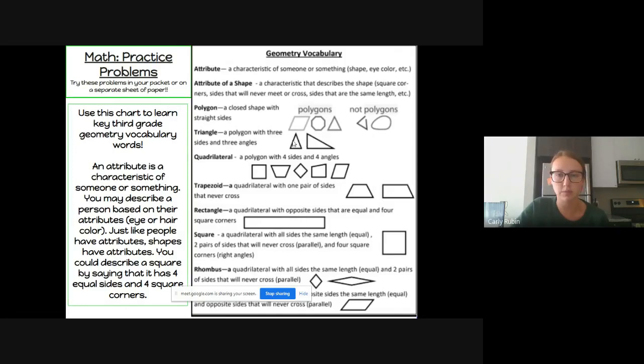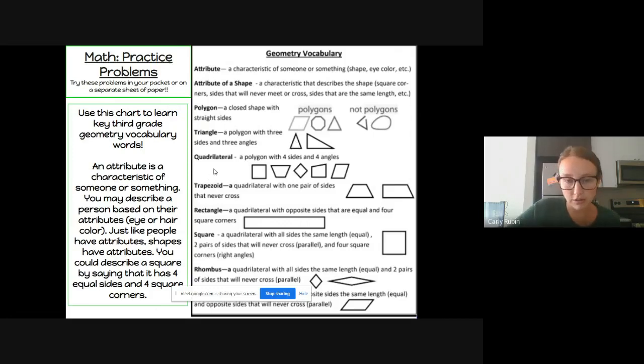You can see this triangle has 1, 2, 3 sides, and the angle is where two lines meet. So here's an angle, this corner right here, an angle right here, and an angle right here. So the number of sides will also tell you how many angles it has. Triangle has 3 sides, it has 3 angles.